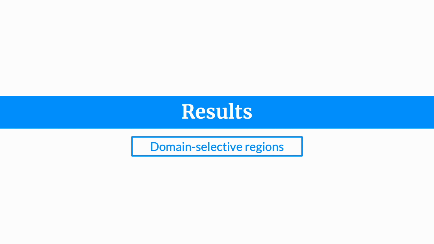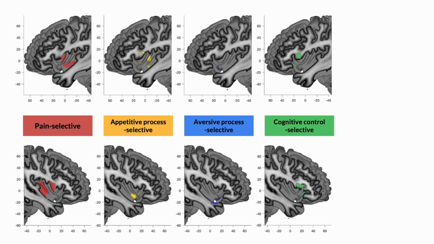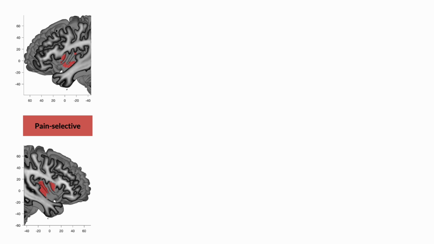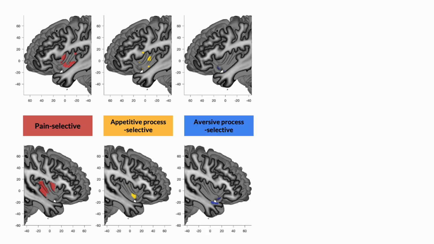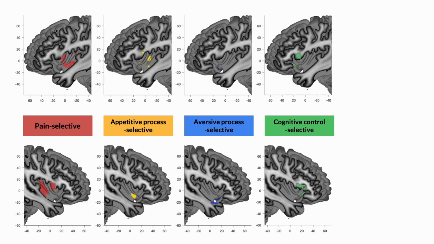So here are our results. Let me start with the domain selective regions first. We found distinct insula subregions that are selectively activated by each domain. Specifically, we found a group of voxels in the mid-posterior insula that is selectively activated by pain, and another group of voxels in the mid-insula that exclusively respond to appetitive process, in the anterior-ventral insula by aversive process, and lastly, in the anterior-dorsal insula by cognitive control.